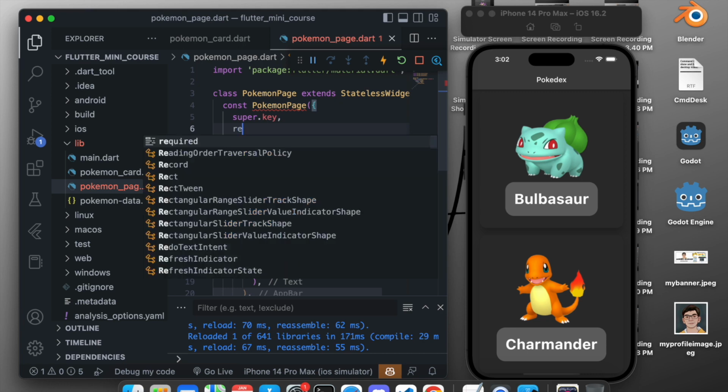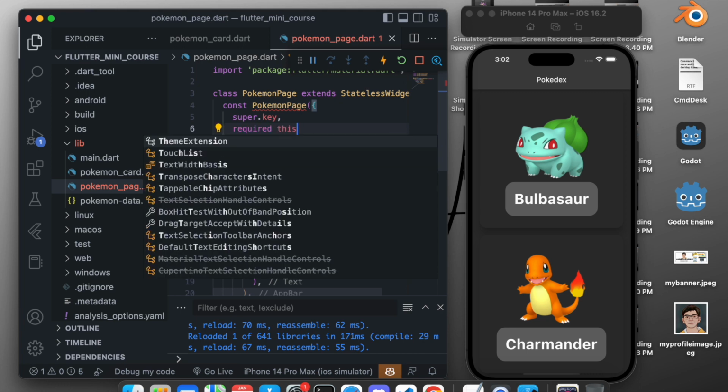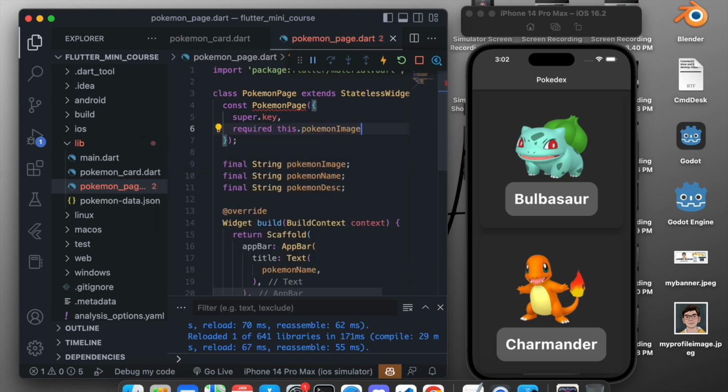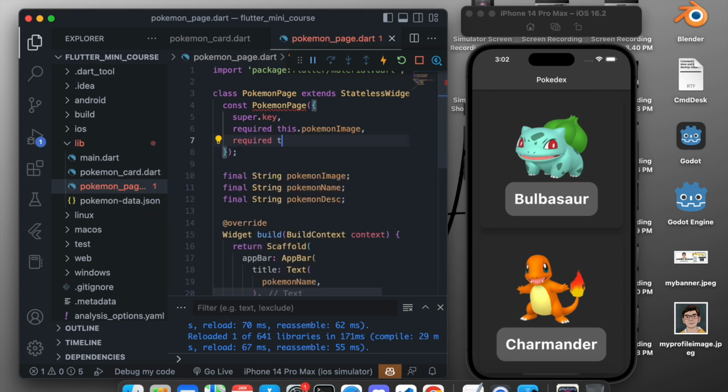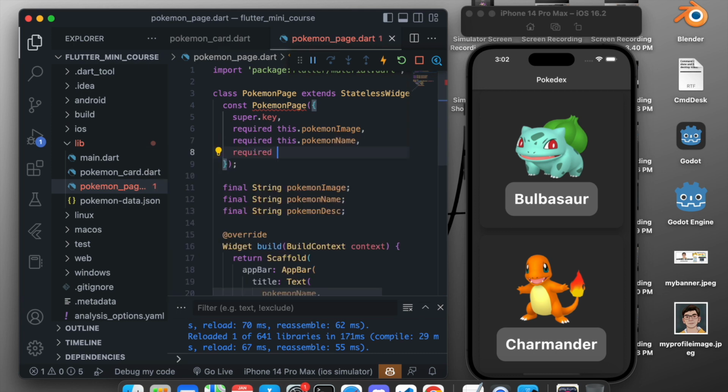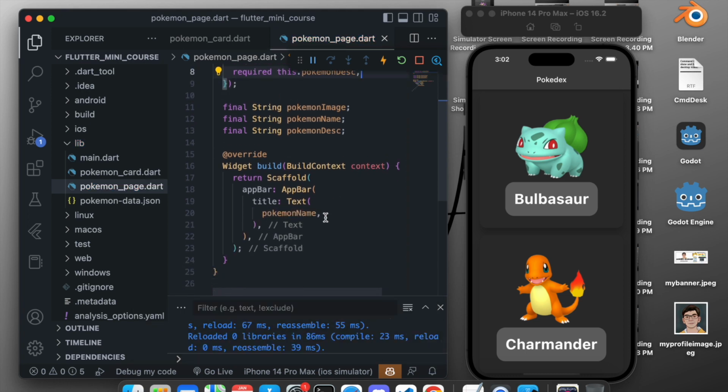So we will say required this dot Pokemon image, then required this dot Pokemon name, and lastly required this dot Pokemon description. Now after doing these things, we will come here again. In the new screen, we will show the app bar, and in the app bar the name will be that particular Pokemon's name.